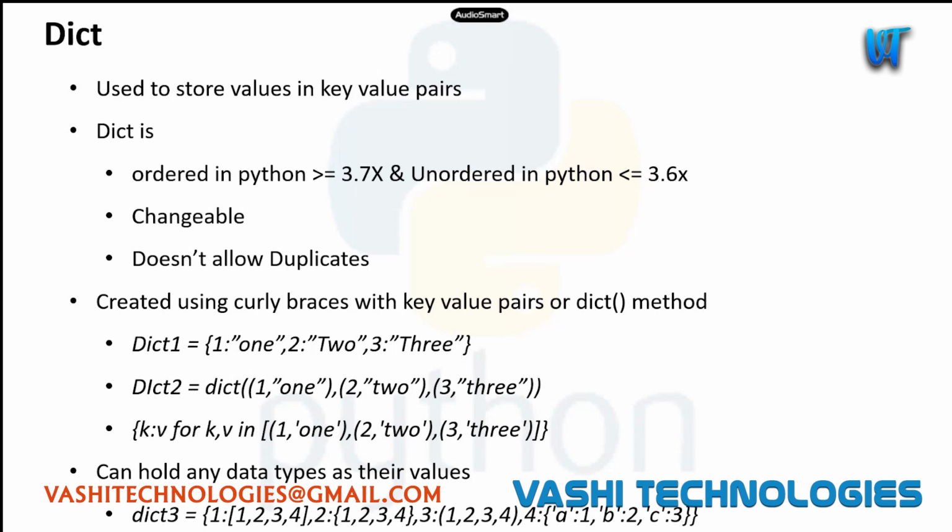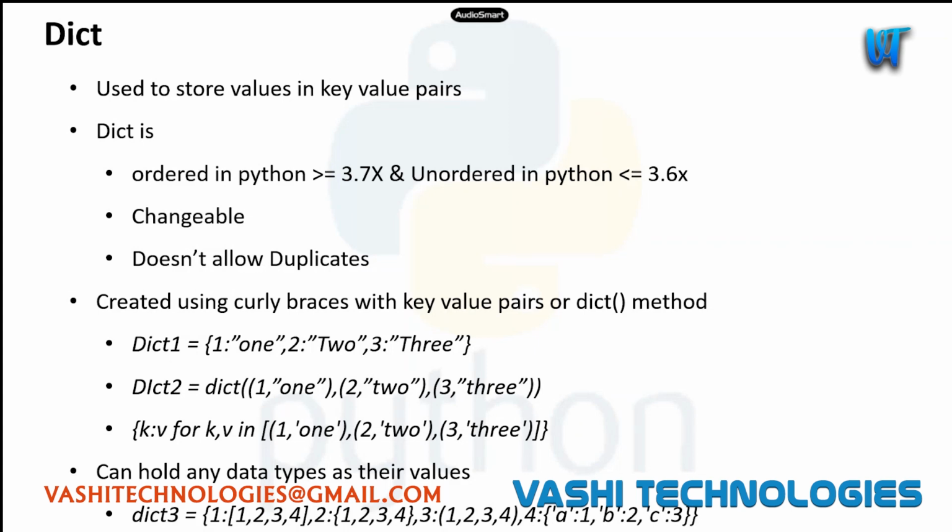Until Python 3.6 version, dictionaries are unordered. Like there won't be any specific order. So in the recently released Python 3.7 and greater, from 3.7 onwards, dict items are ordered basically. So if we're adding any new items, those will be sitting at the very end of the dictionary, similar to lists. Okay, and items are changeable.